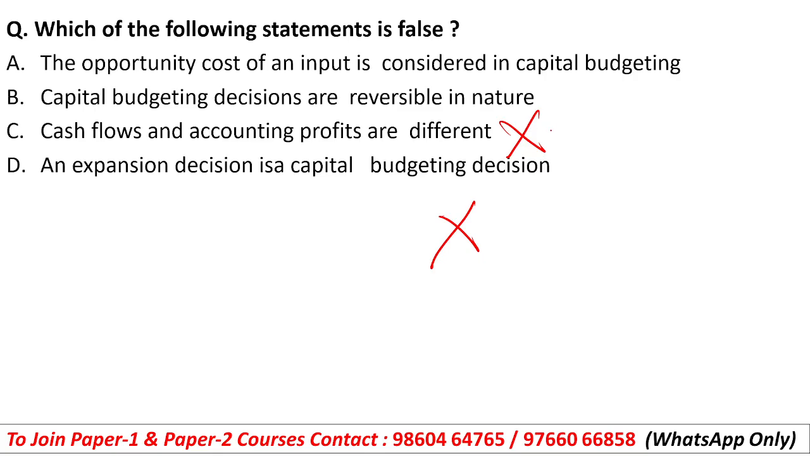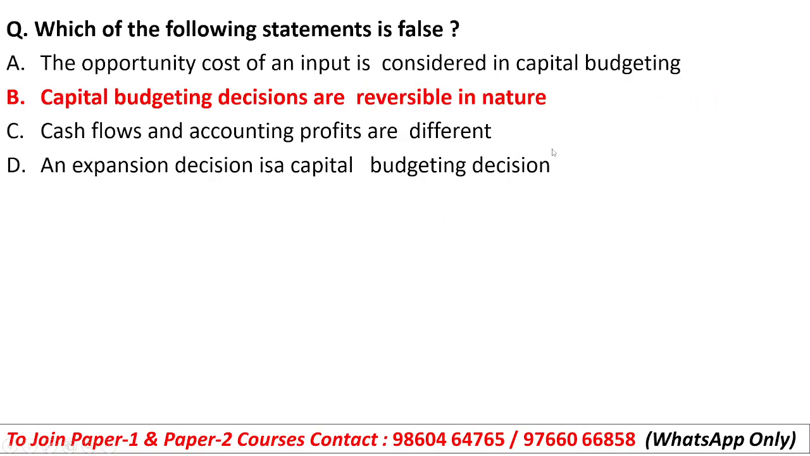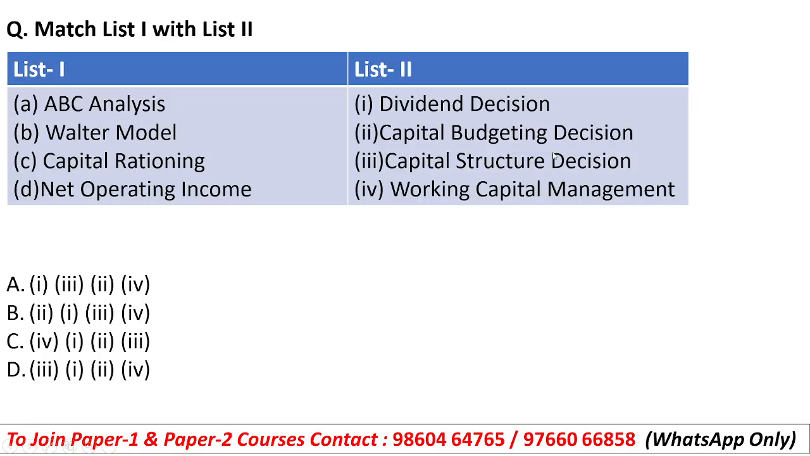Then, capital budgeting decisions are reversible in nature. So capital budgeting decisions are not reversible. These decisions are irreversible in nature. So option B will be our right answer: capital budgeting decisions are reversible in nature. So let's see the next question here.